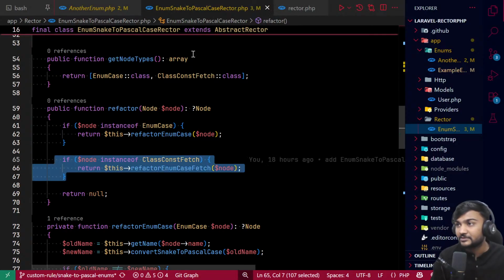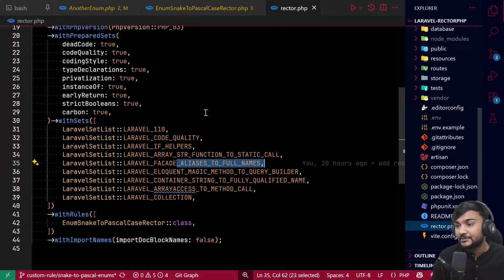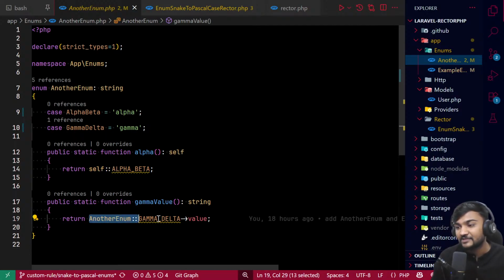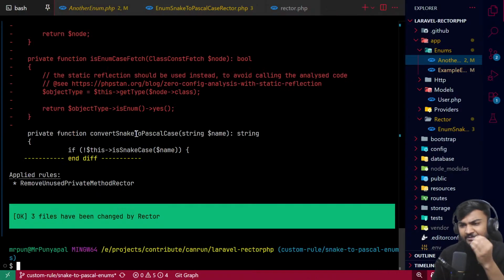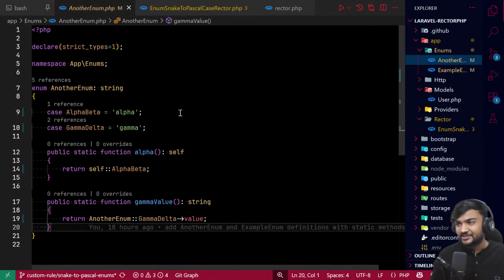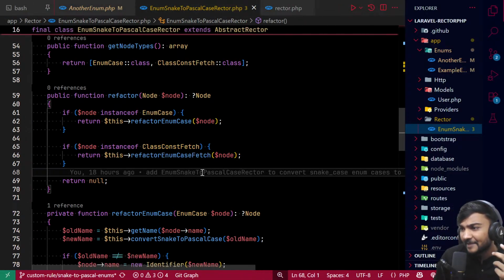And yeah, so the self call is also a class case, and enum class with the call is also a class case. And if I run rector again, it will just change it, right? So what is happening here now?